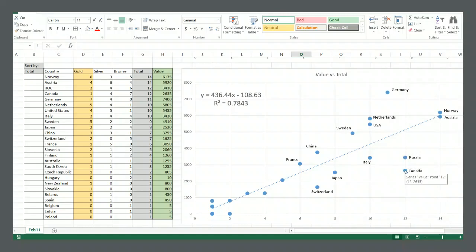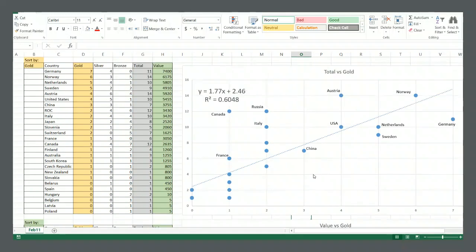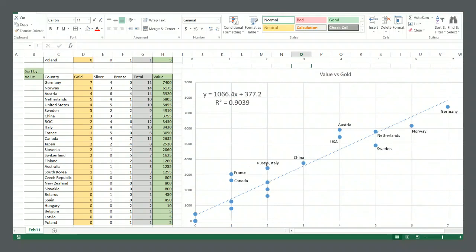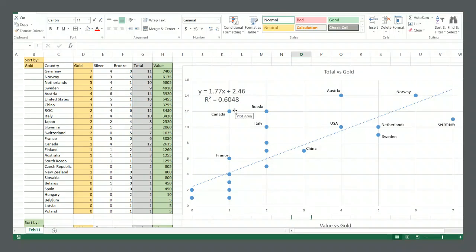So here, the silvers contribute substantially to the total medal count and the value of a medal. 2 silvers is a bit more than 1 gold. Well, then we see Italy, Russia, Canada up there. They're a bit lower compared to the other runners-up, Netherlands, US, Sweden, but we see that cluster push their way higher, which really puts them on the radar. Whereas looking at this graph, for example, we don't really see Russia, Italy, Canada on the radar so much, but we kind of see them as outliers, although low in terms of total golds won, we do see them as outliers and somewhat standing out in the first graph here.